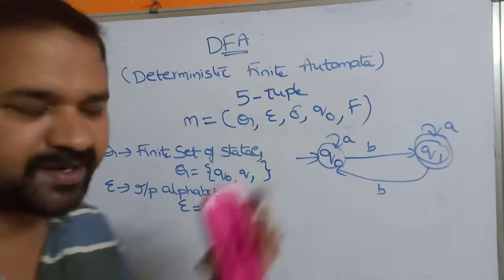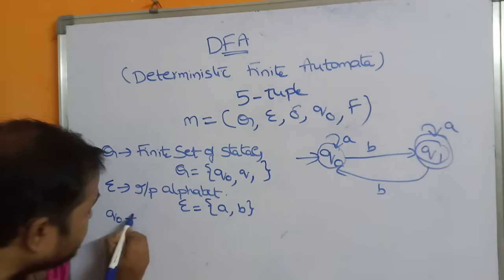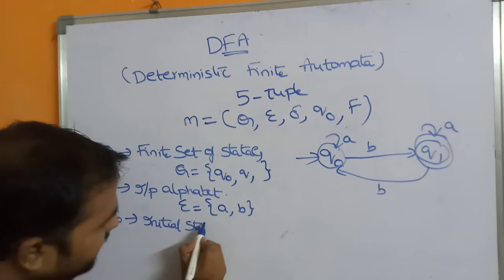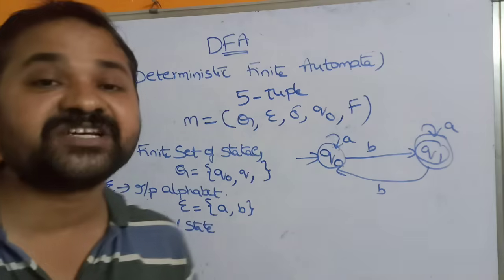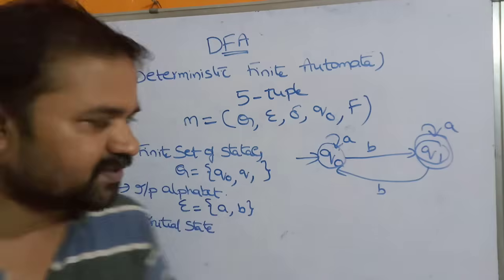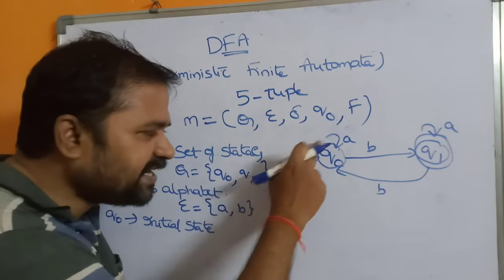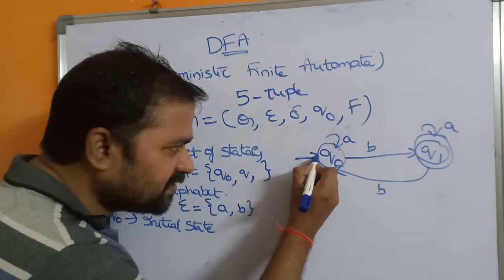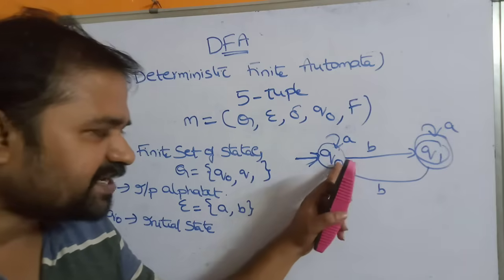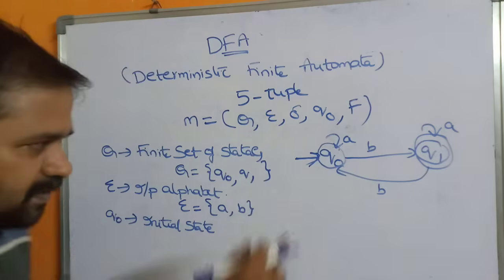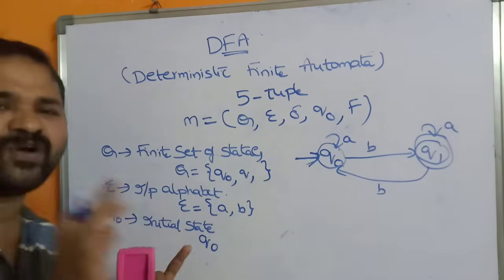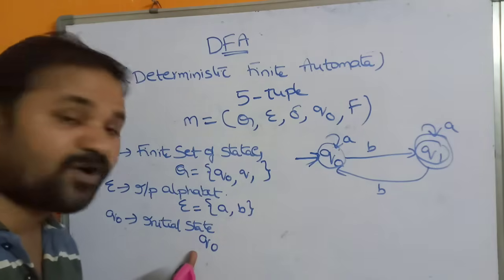Now let's see the next one, Q naught. Q naught means the initial state. In DFA or NFA, we can have only one initial state. So there is no need for a set of initial states. How to represent the initial state? We have to use an arrow like this, and after that, within the circle we represent the initial state. Okay. So what is the initial state present in this diagram? Q naught. Why? Because the arrow is there. So Q naught is the initial state. There is only one initial state for the machine, so there is no need of any set here.